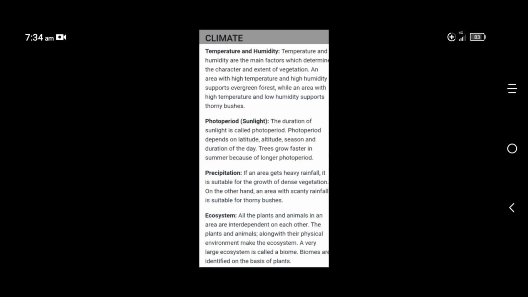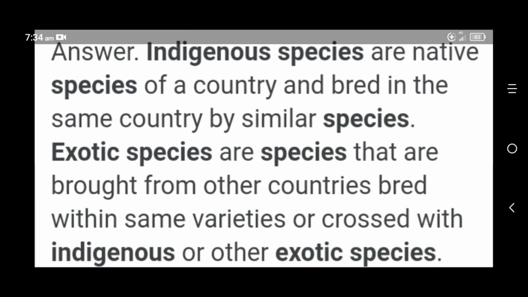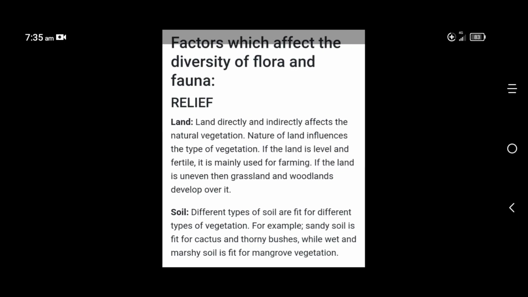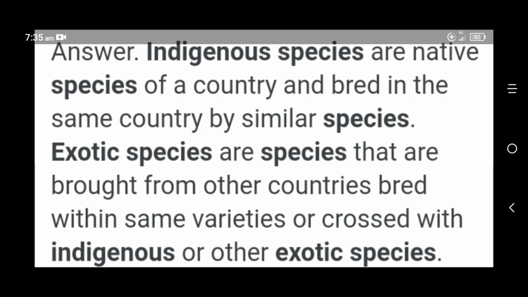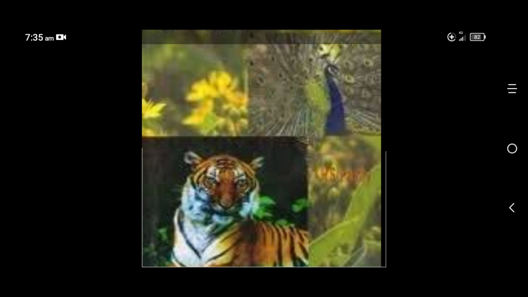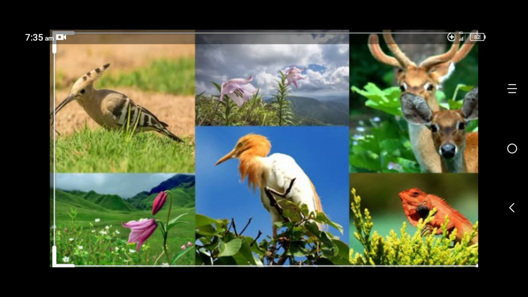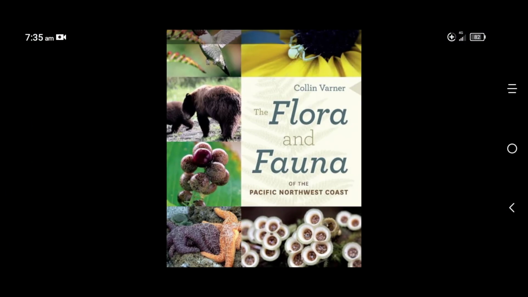You have studied about this already. We studied about the different factors which affect the diversity of flora and fauna. We studied about indigenous species and exotic species. We studied about plant life and animal life, that is flora and fauna. I hope you understood what is flora, what is fauna, what is indigenous species, what is exotic species, what is the animal kingdom, what are the relief features, and what are the factors affecting the growth of vegetation.